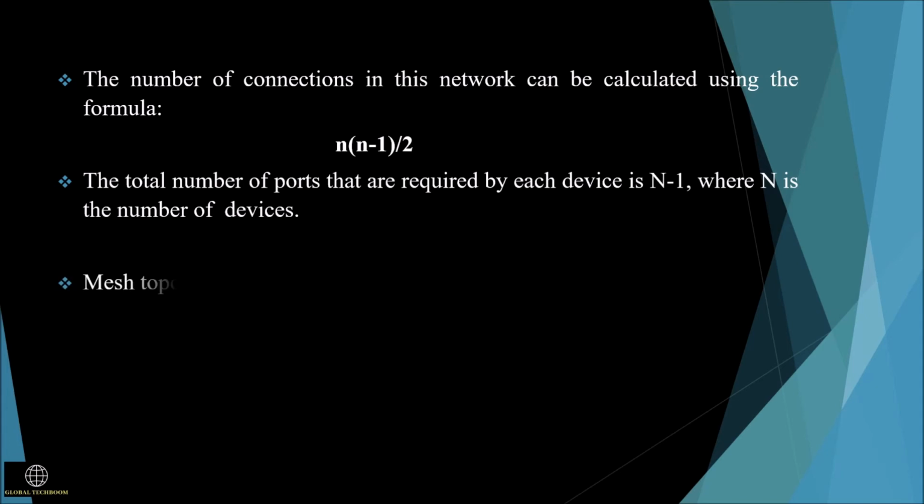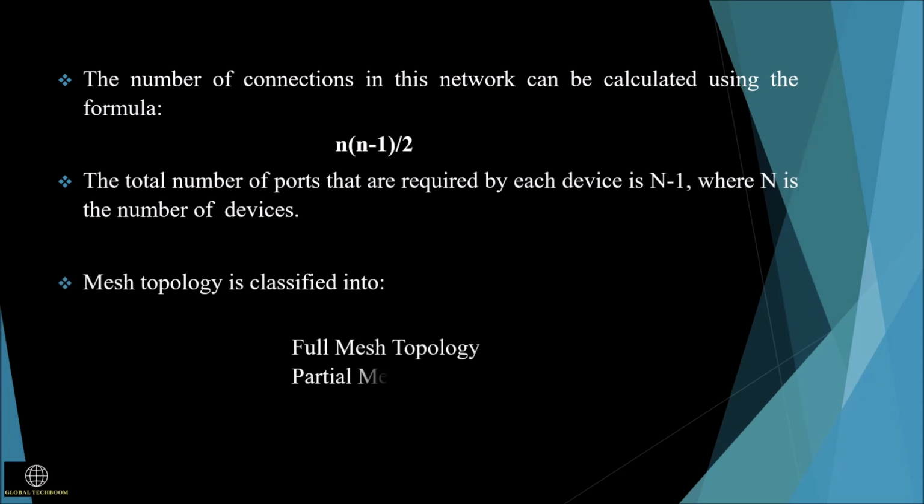Mesh topology is classified into two: full mesh topology and partial mesh topology. In full mesh topology, each device is connected to all other devices in the network, while in partial mesh topology, all devices are not connected to each other.